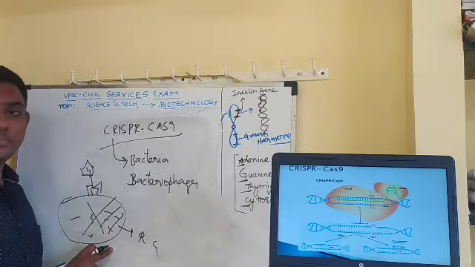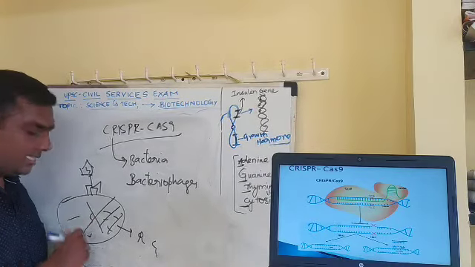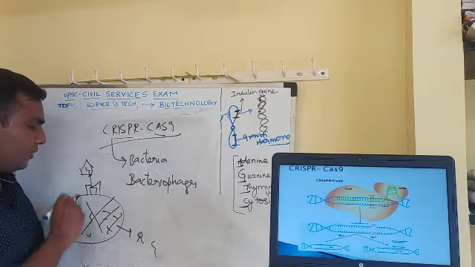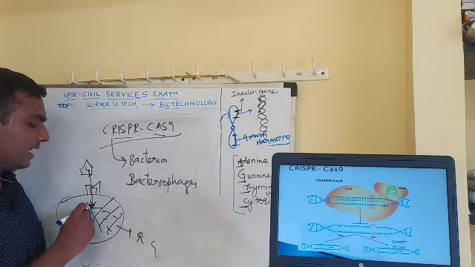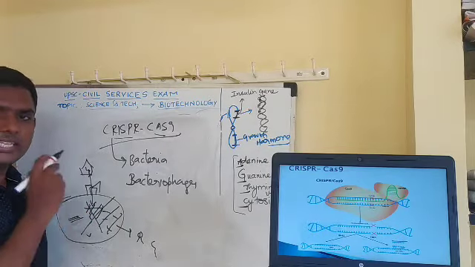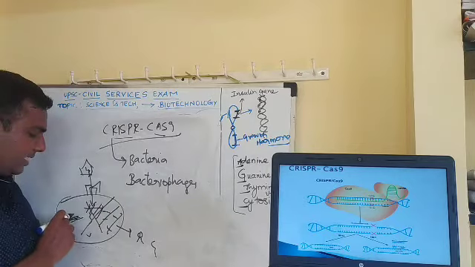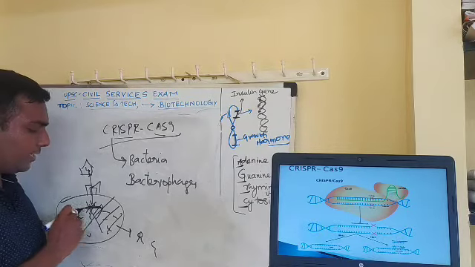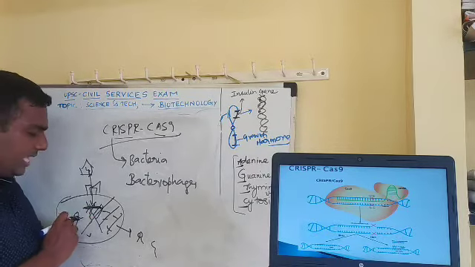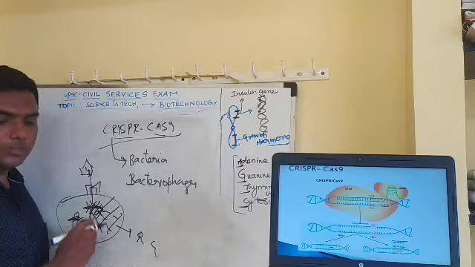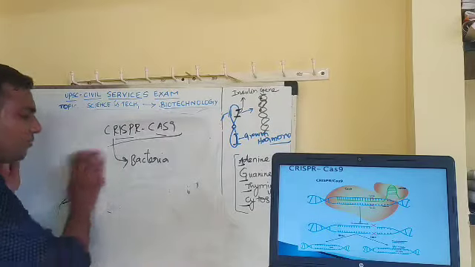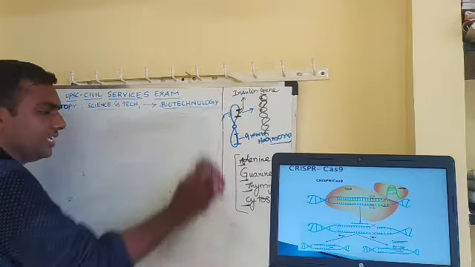To escape this, these bacteria have a system called CRISPR-Cas9. In CRISPR-Cas9, they chop the invading viral genome. A similar mechanism. They have this Cas9 protein, and the Cas9 protein has an RNA. That RNA will go and bind complementary to the viral genome. They both will bind and it will be chopped. Okay, so it is a natural system found in bacteria, and now we have modified it and we are using it for our genetic engineering purposes.